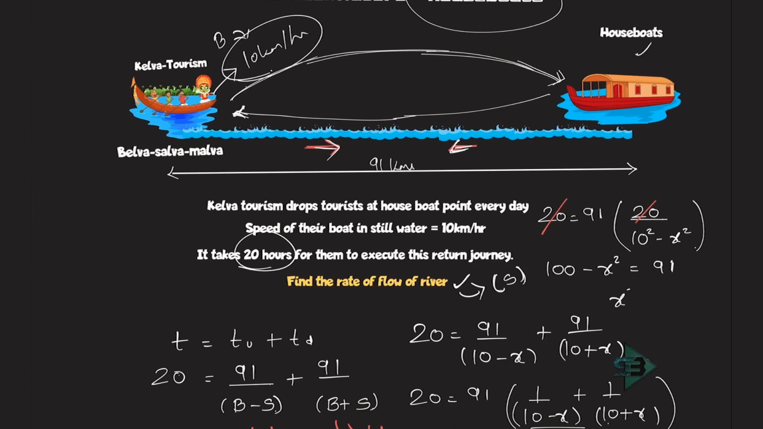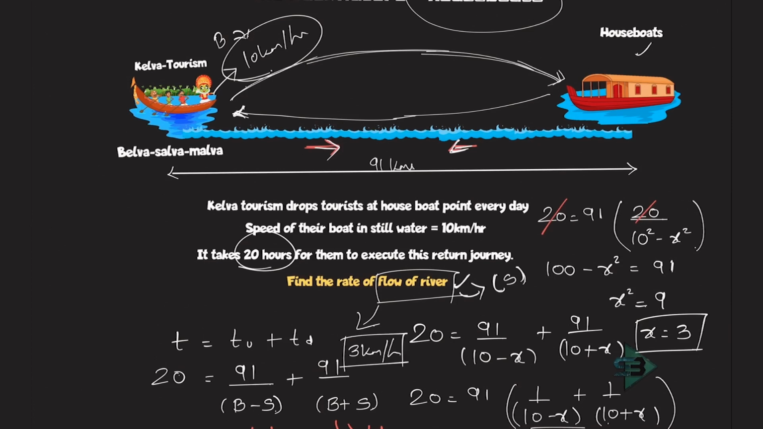So X square is equals to what? 100 minus 91, which is nothing but 9. X is equals to what? X is equals to 3. That's it. That's my answer. X is equals to 3. So that is the speed of the stream, or the flow of the river. That is equal to 3 km per hour. And I get the answer to the question that was being asked.